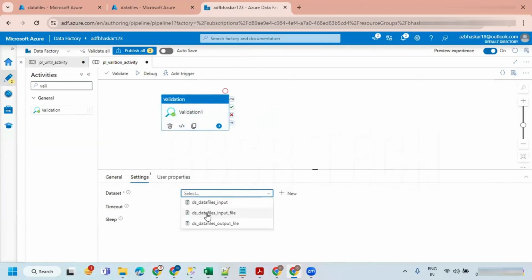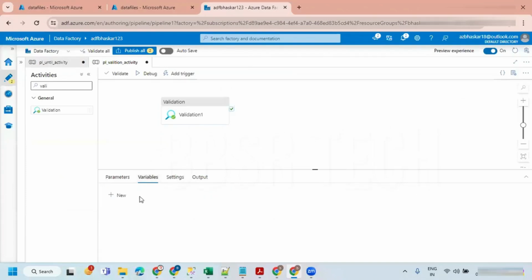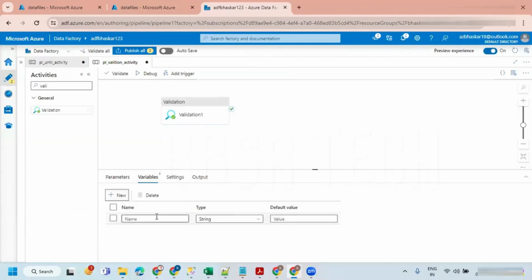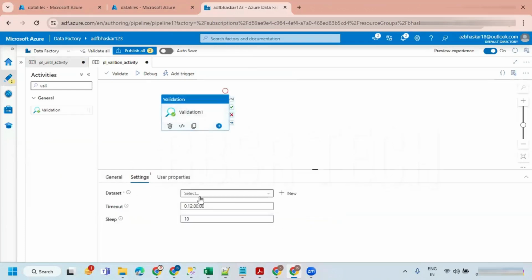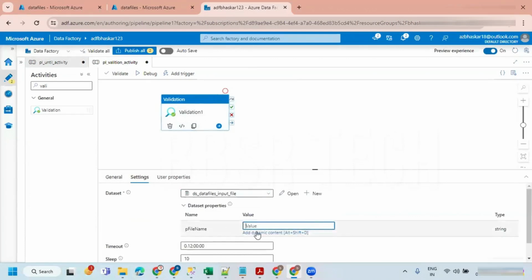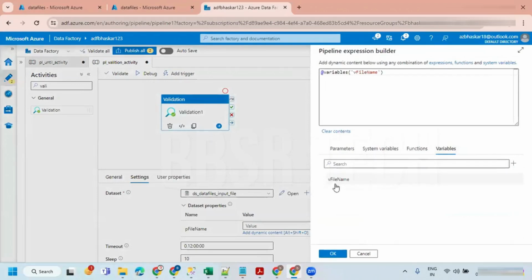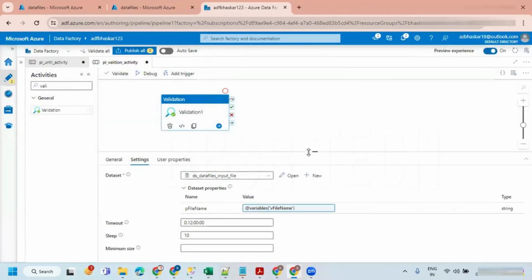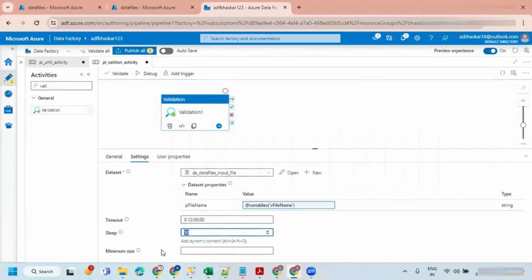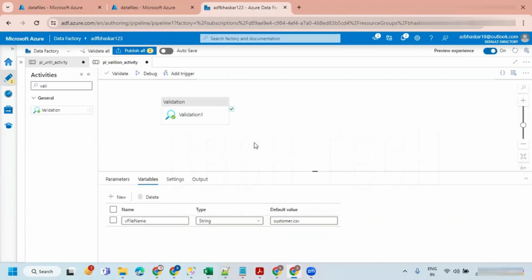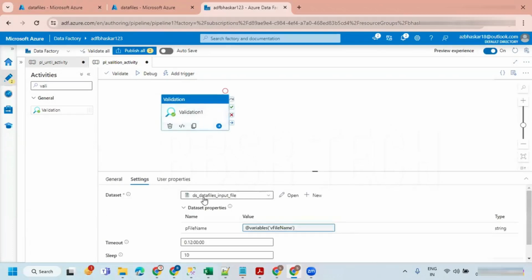We already have an input data set, right? I'm just going to create a variable because we are using the variable concept. Variable file name. What is the name of the file? Whatever it is, I'm saying customer.csv. Let's go here. Data set is input file. It is asking for a file name, which I'm taking from the variable. Let's hit OK. That's all. So 10 seconds is the default sleep time. You can go for less than or more than that. It is same to same, and this is much easier than your until activity.